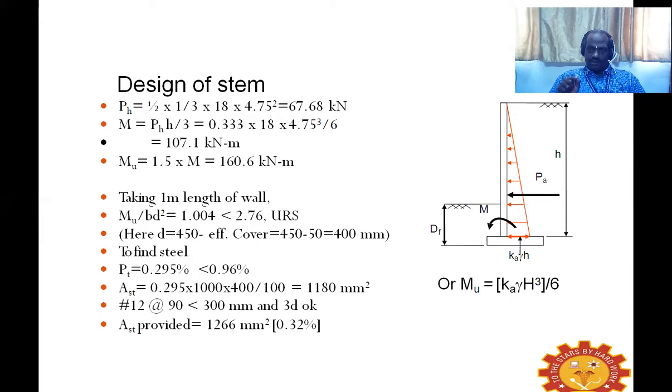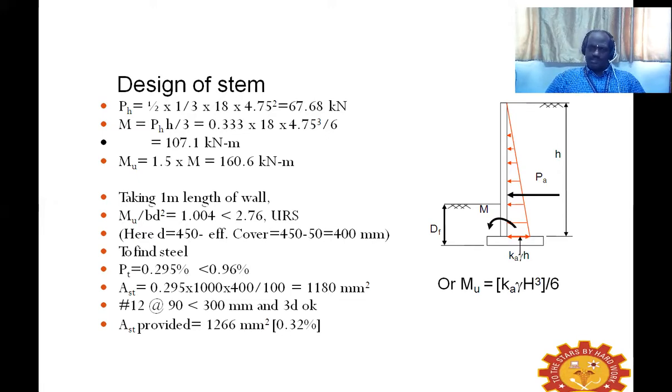The moment has to be multiplied by one third of height, so h by 3 we can take. So if I find out, the bending moment is 107.1 kilonewton meter.